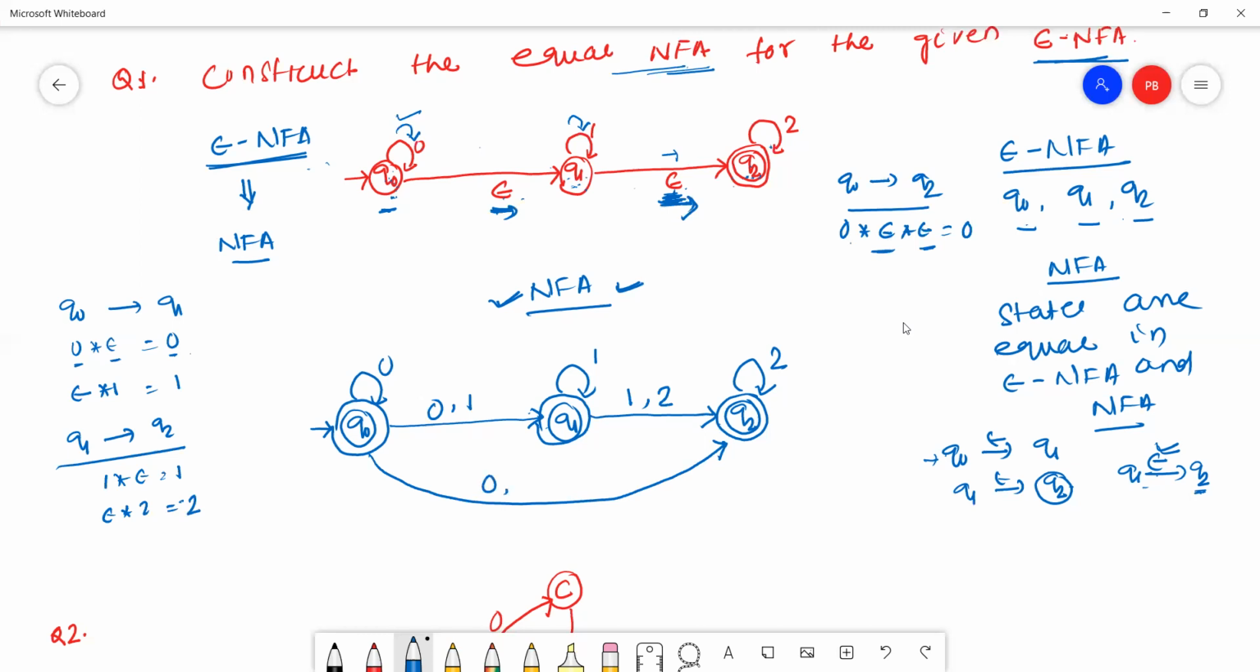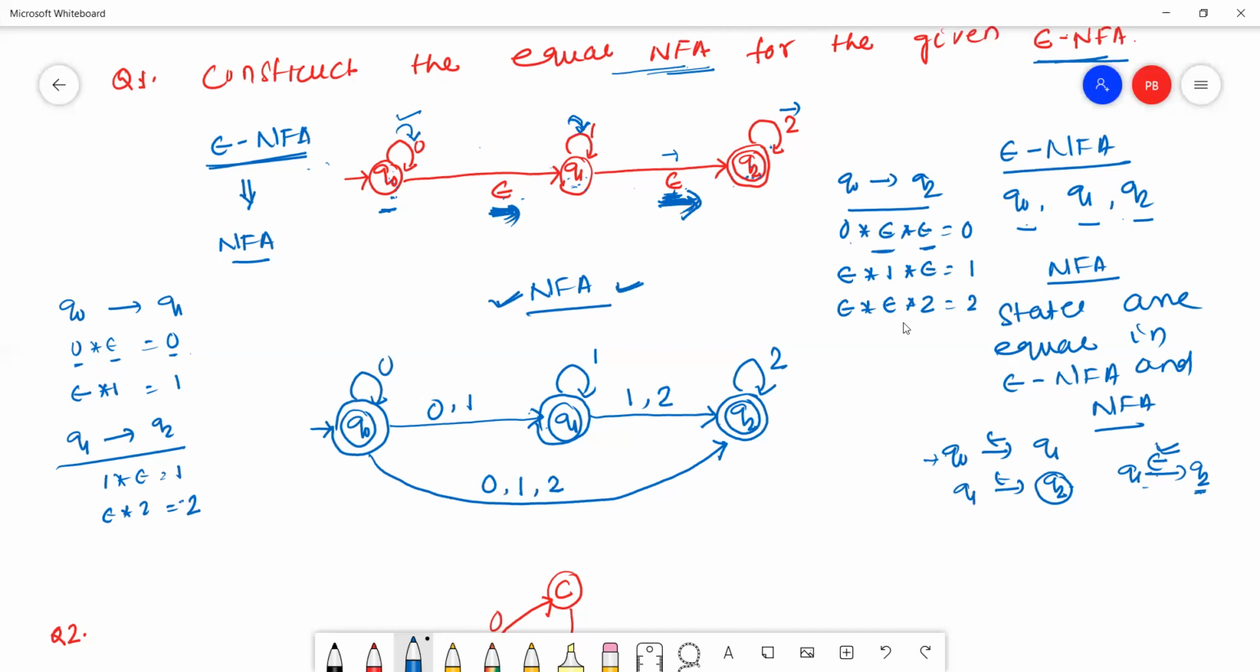Now check, are there any other transitions? This is epsilon, this is 1, then epsilon. So this is 1. Then epsilon, then 2, then epsilon into 2. So this is the 2 transition. Okay. There are no more transitions that exist in the NFA.